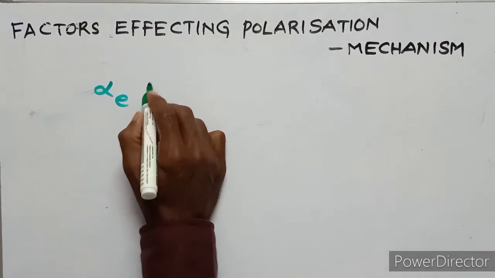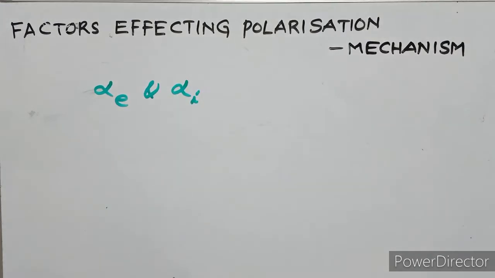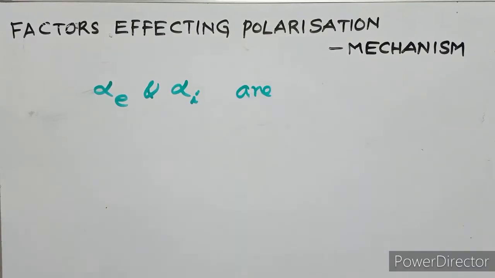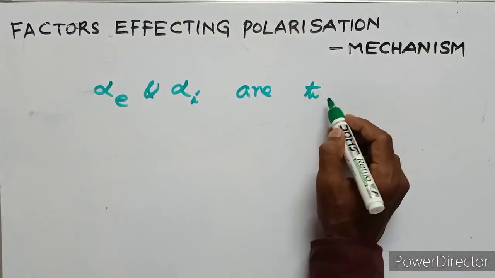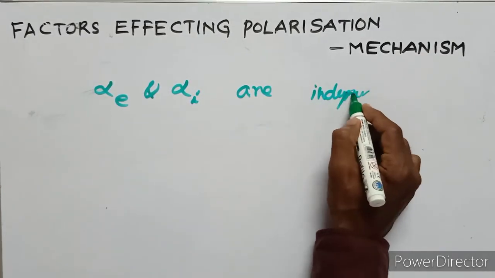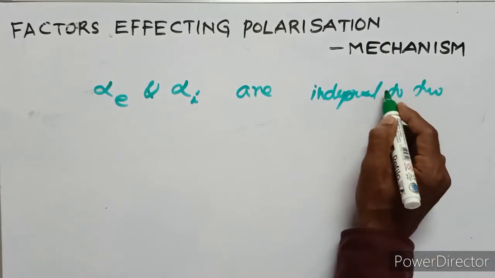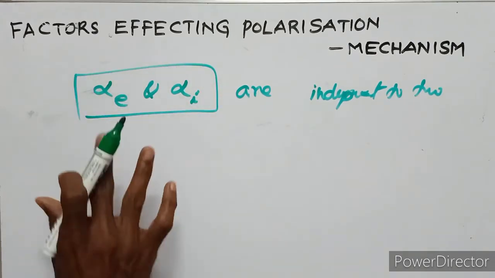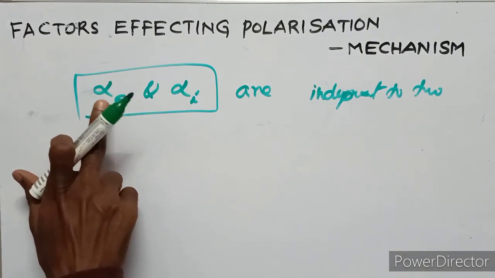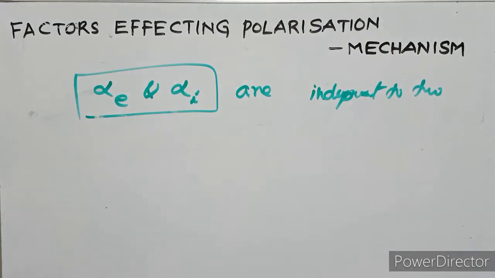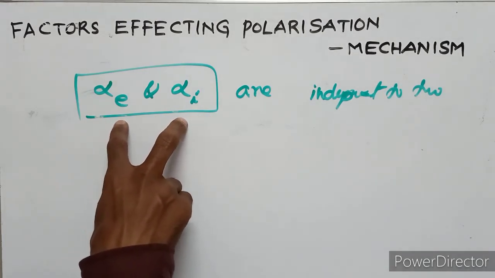The electronic polarization and ionic polarization are almost independent of temperature. That means these two are not dependent on temperature.